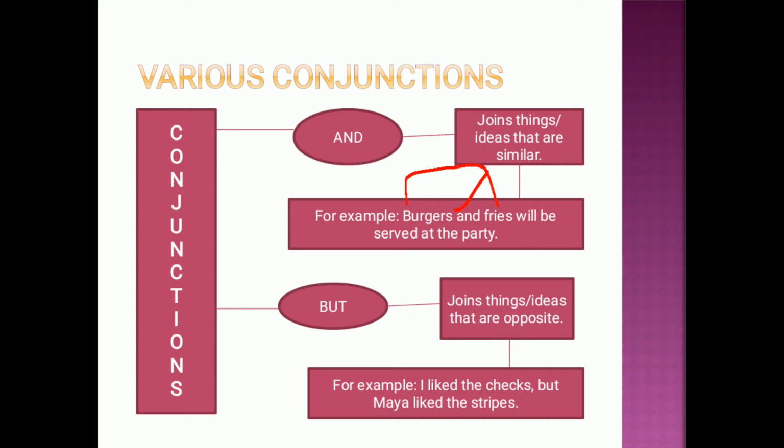Both are different. So to represent different things, to use two different things in one common sentence, we use "but" to represent them. We use "but" to join these types of sentences. So these were "and" and "but". Now we will have a look at more conjunctions.